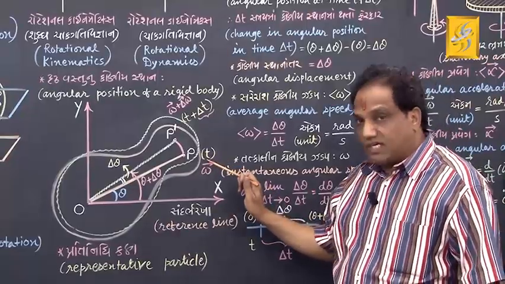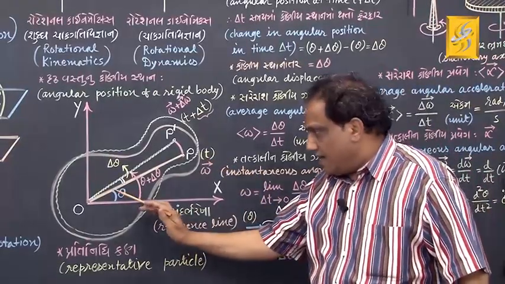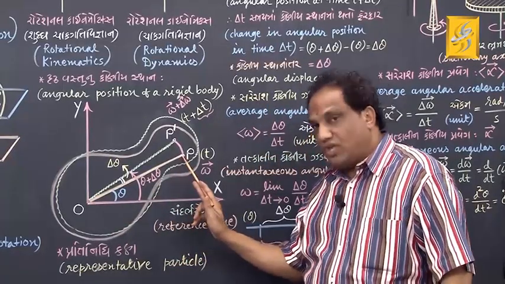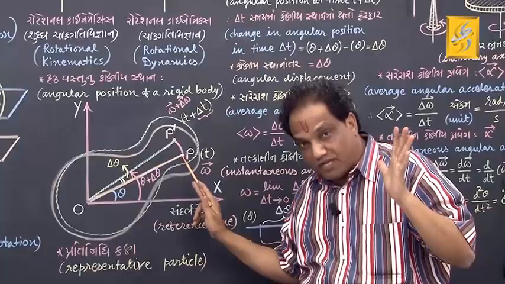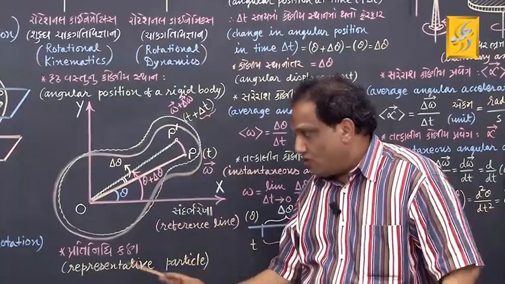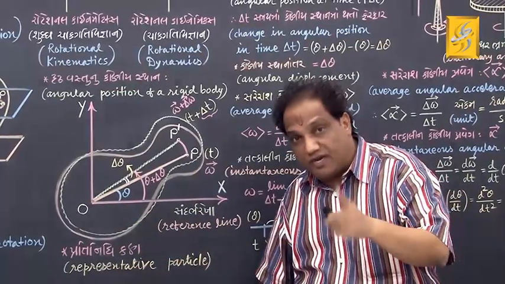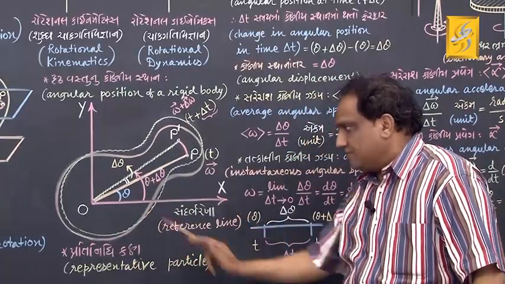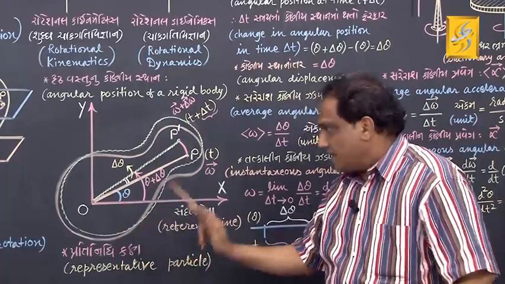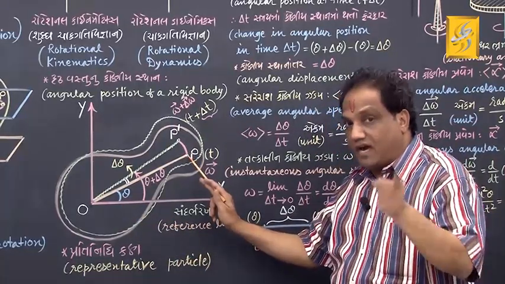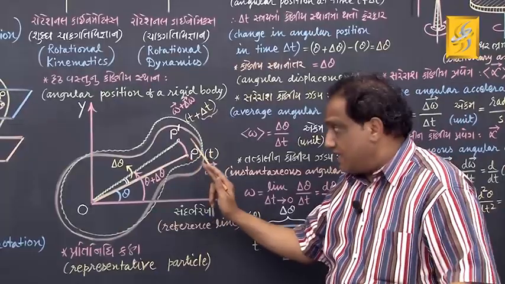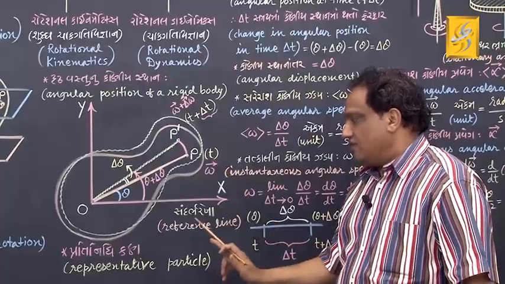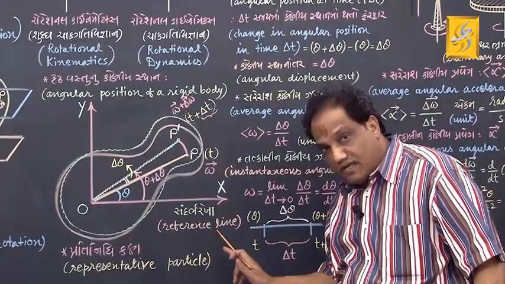At a given instant of time, the angle made by a line segment joining the position of any one of the constituent particles of a given rigid body with the center of its circular path and a given reference line, that angle is called angular position of that representative particle and hence of that whole rigid body at that instant with respect to that reference line.